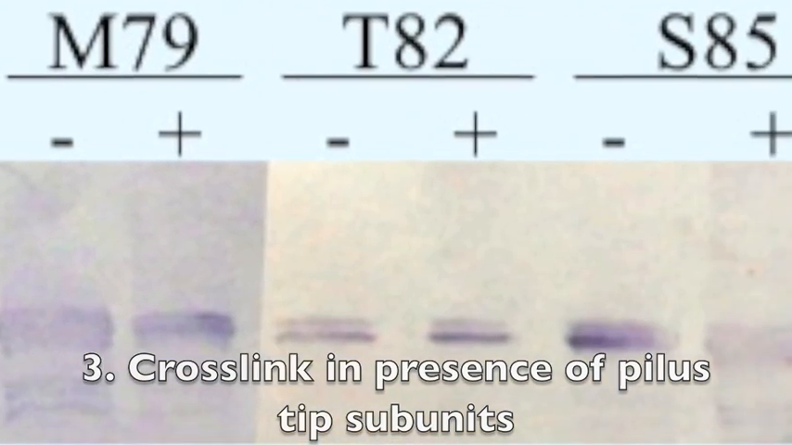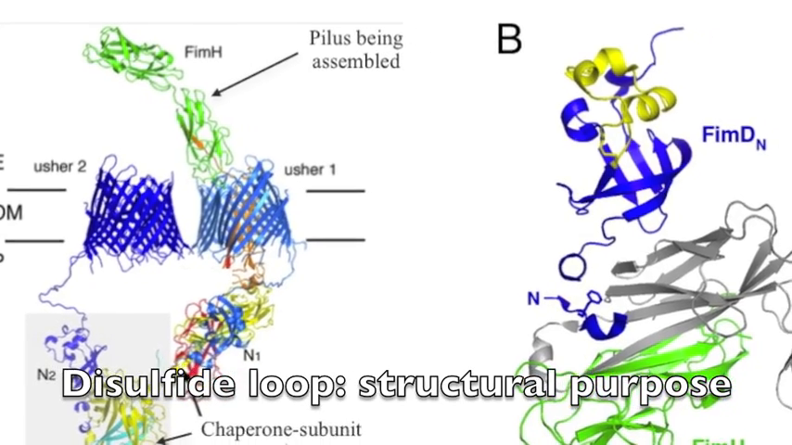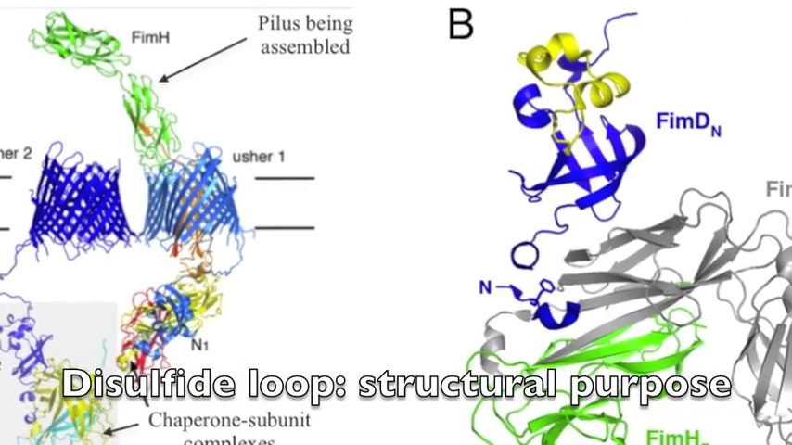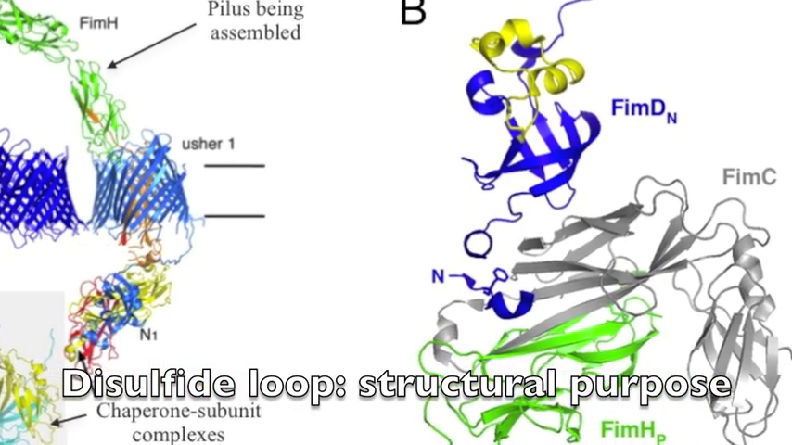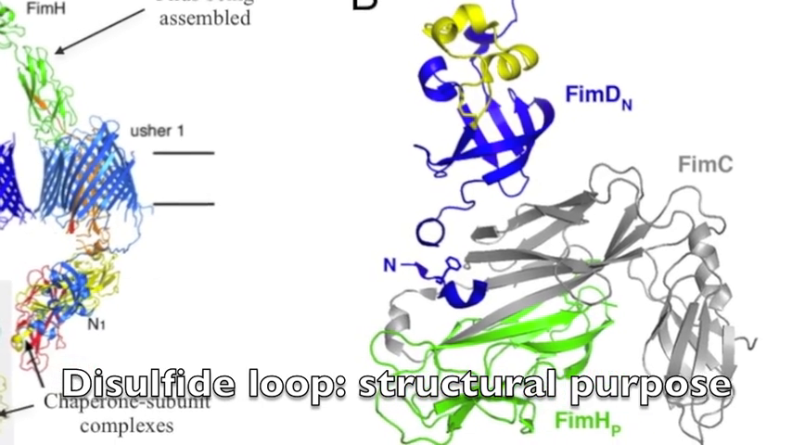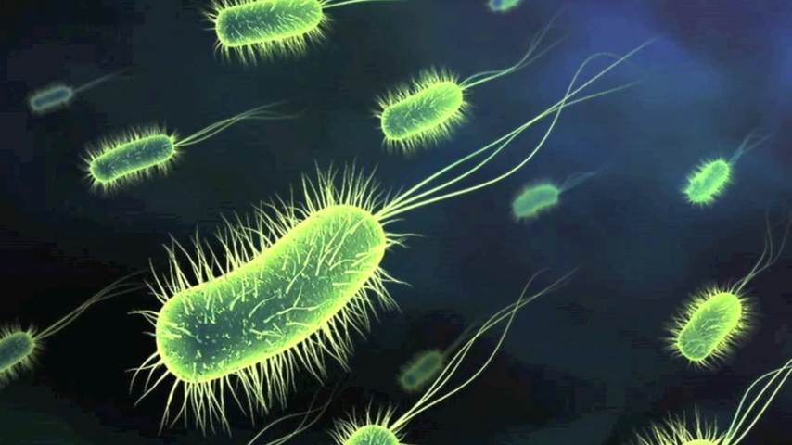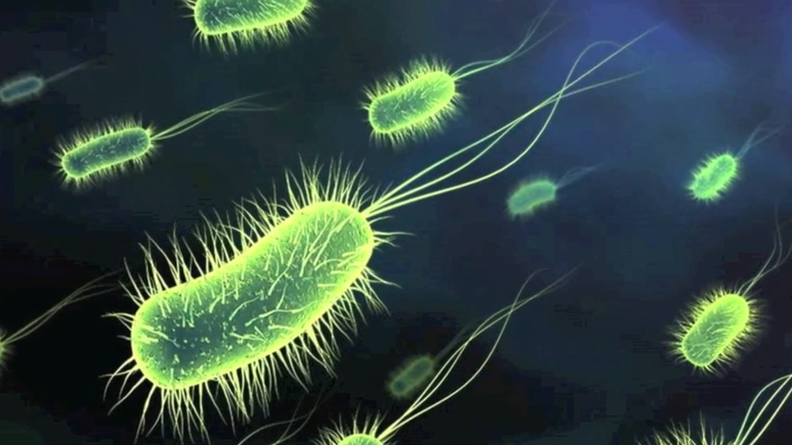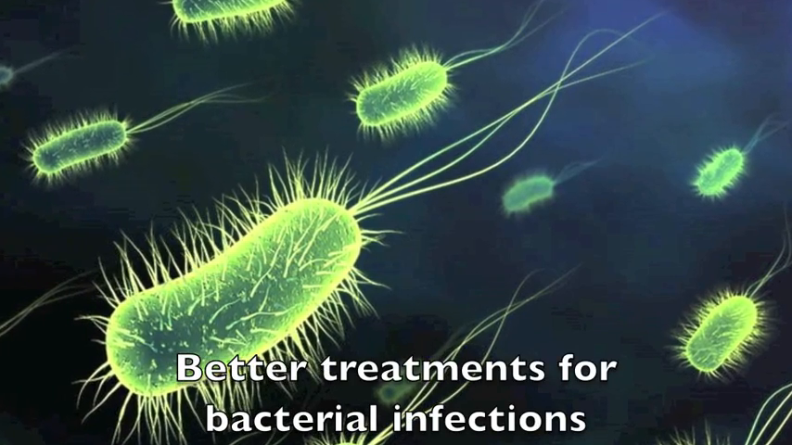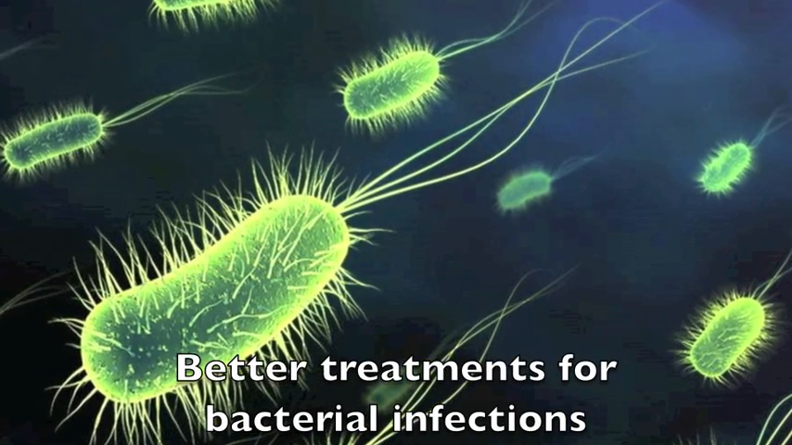Based on my results, I found that the disulfide loop region of the Usher's N-terminal domain serves a structural purpose in catalyzing subunit-subunit interactions, thereby catalyzing Pilus assembly. By contributing to the understanding of Pilus biogenesis, my project has put us one step closer to developing better treatments for bacterial infections.